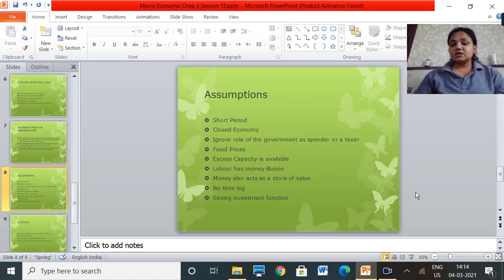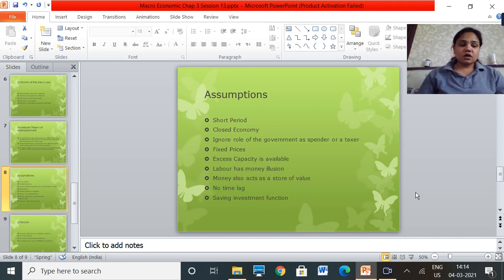Next is fixed prices. All the goods and services have fixed prices. Excess capacity is available with the producer, so the producer is not producing with all the capacity that he has. Then labor has money illusion. Keynesian theory of employment assumes that a misunderstanding is found among the laborers that the value of money remains constant. It means that laborers believe that the proportion in which money wages increase is the same proportion in which real wages also increase. So that's an illusion that people have.